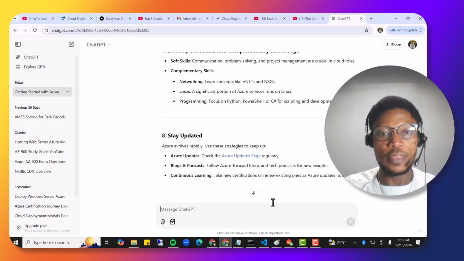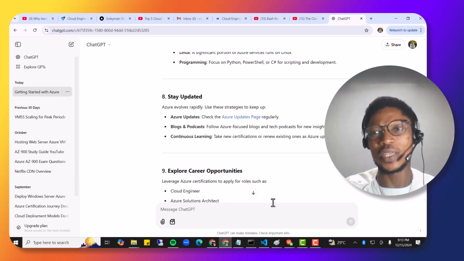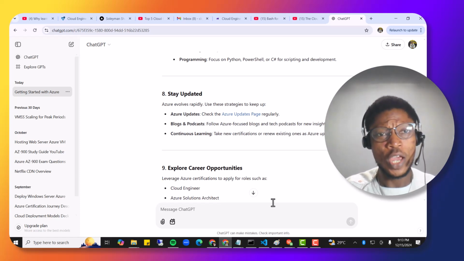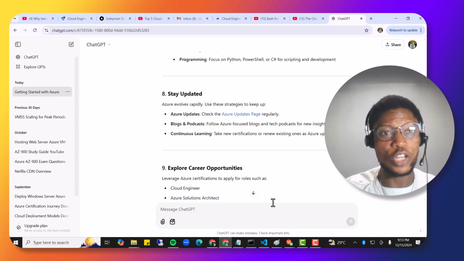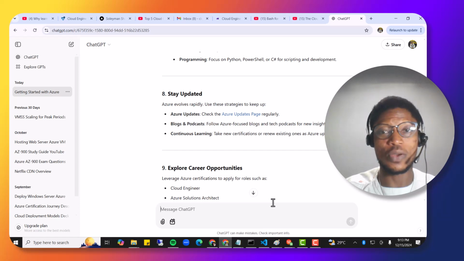Then also you need to stay up to date. Because I think cloud computing is one of the highly evolving areas of technology today. Today you could see one particular tool, but tomorrow it can be upgraded. Because cloud computing is internet based, they get to update every one of the services within a very short time frame.